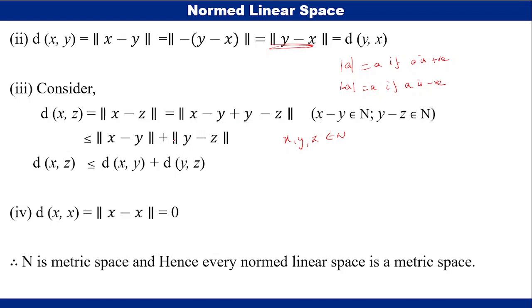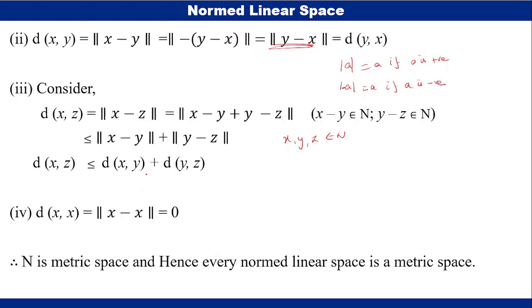Since there is a symmetry in it, we can write it is less than or equal to norm x minus y plus norm y minus z by using the triangular inequality of the norm space. Therefore d of x,z is less than or equal to, by the definition, d of x,y plus d of y,z. Therefore we have proved d of x,z is less than or equal to d of x,y plus d of y,z.